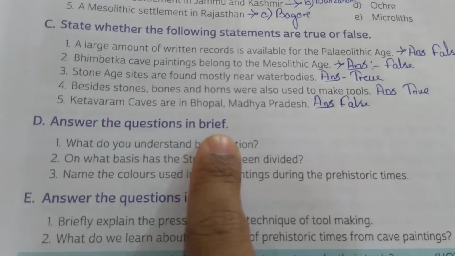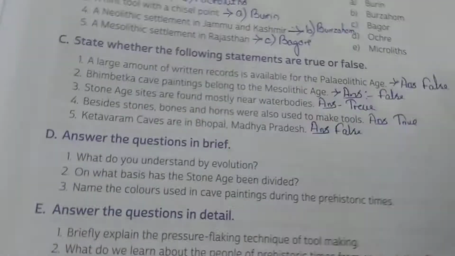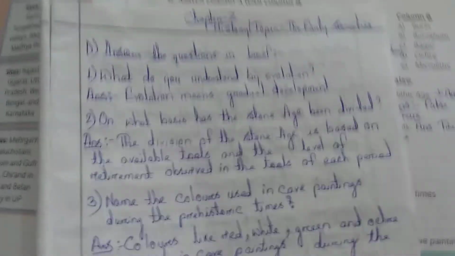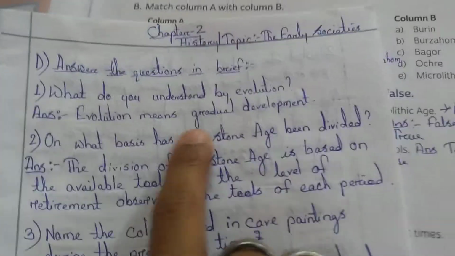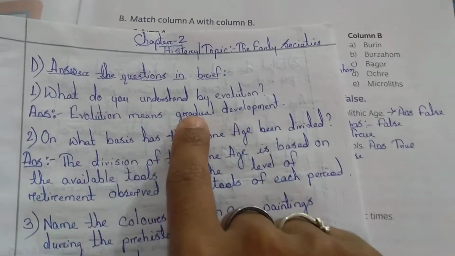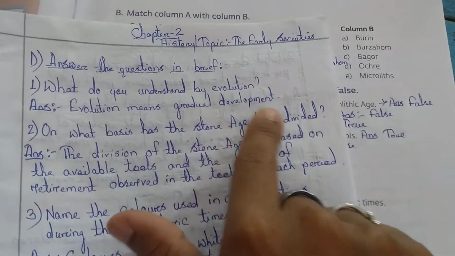Now answer the following questions in brief. What do you understand by evolution? You can see the answer here, students: evolution means gradual development. What do you mean by evolution? It means a gradual development.